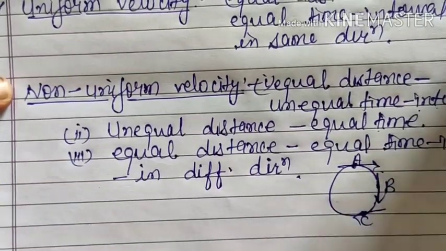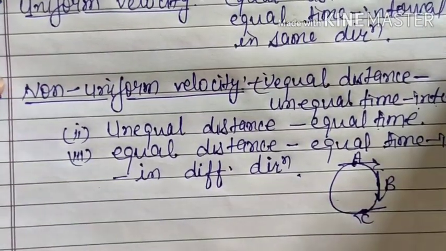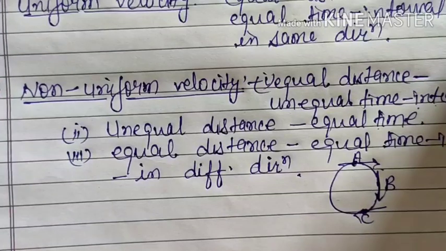That means at every point in circular motion, the body can move with the same speed, covering equal distance in equal intervals of time, but still it is changing its direction. So in this case the velocity is variable. Speed can be uniform, but velocity is not uniform. So that is non-uniform velocity.